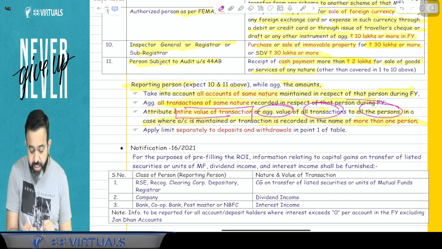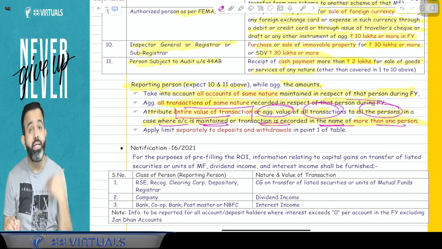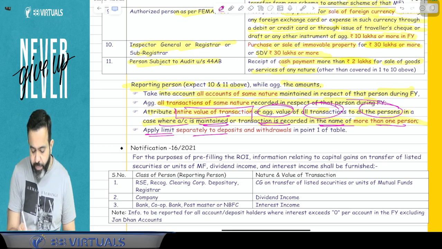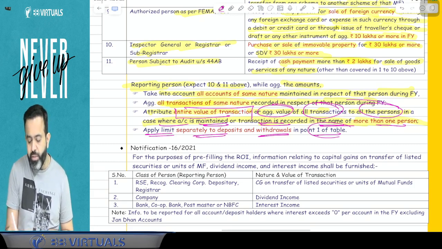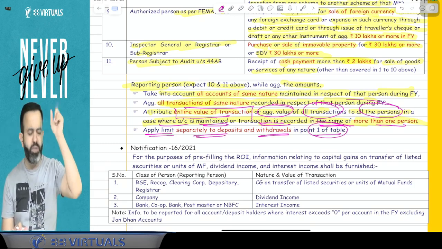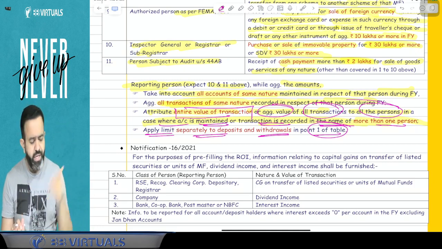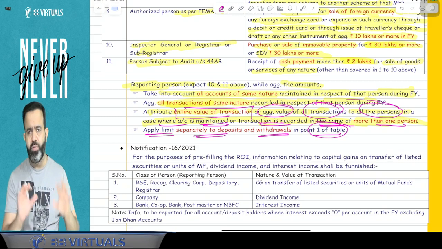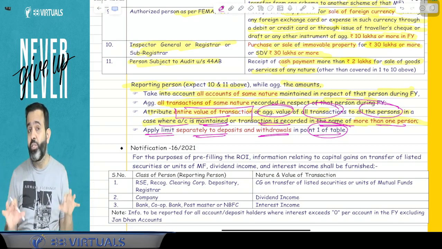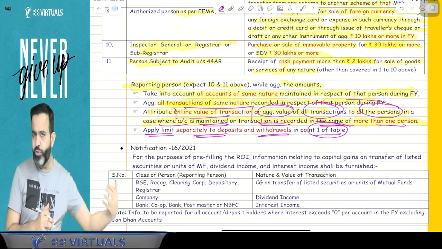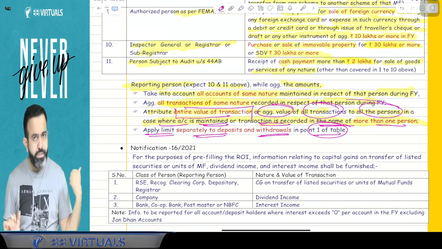So what this point says is that the entire value of the transaction, or the aggregate value of all the transactions, applies to all the persons in cases where the account is maintained or the transaction is recorded in the name of more than one person. And guys, apply limits separately to the deposit or withdrawal in point number 1 of the table. Point number 1 was the current account, cash deposit of 50 lakh, cash withdrawal of 50 lakh. So deposit as well as withdrawal of 50 lakh will be checked separately, meaning deposit separately and withdrawal also separately.